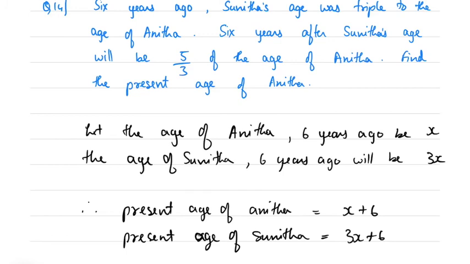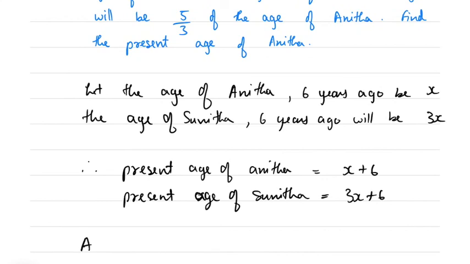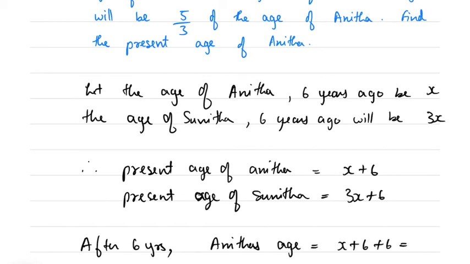Okay. Now this is the present age. Now they are saying after 6 more years, the gap is then 12. So after 6 years, Anita's age will be x plus 6 plus 6, which is x plus 12, and Sunita's age will be 3x plus 6 plus 6, which is 3x plus 12.